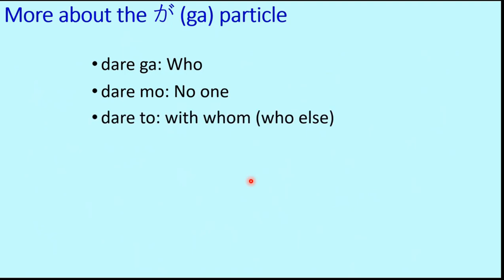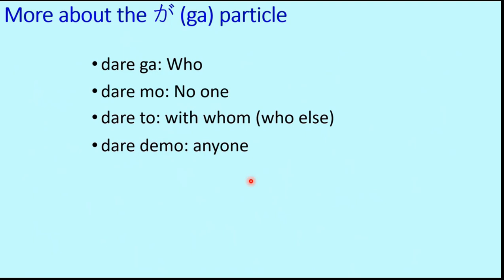So now we have seen dare ga means who. Daremo means no one. And we have two more, which are dareto, which means with whom, and dare demo. Dare demo means anyone. So daremo is no one. Dare demo is the opposite of that, that is anyone.